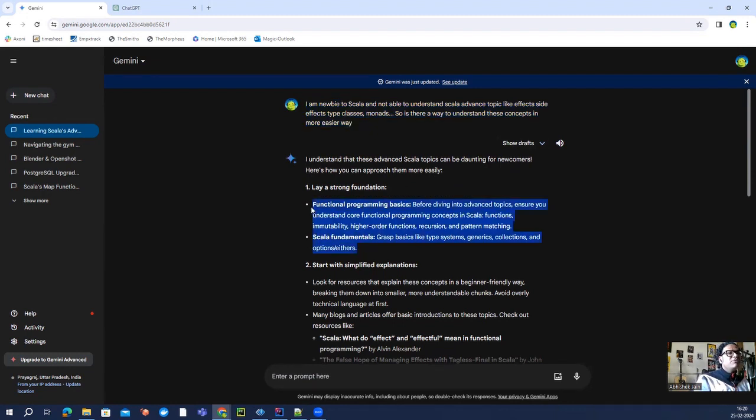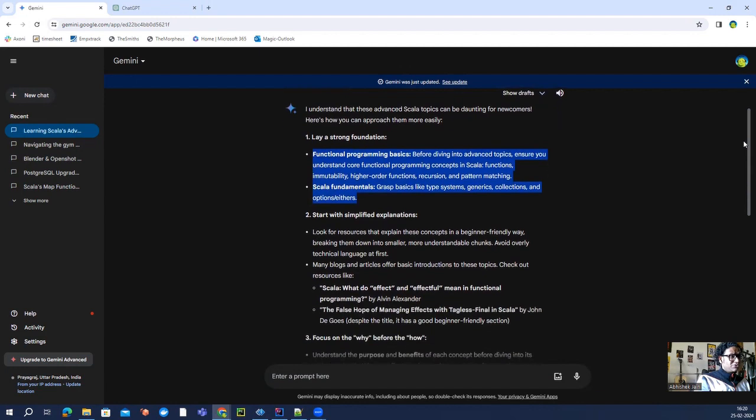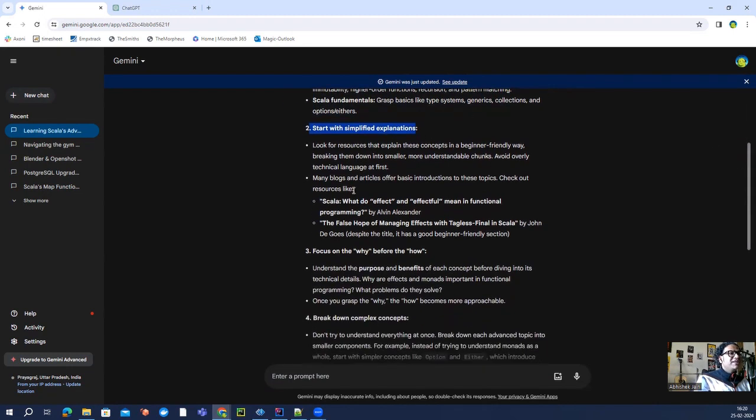Everybody knows that, you have to start with the very basics and you have to go a little slow in the beginning. You have to understand a lot of stuff which is specific to Scala, though you can make a comparison with the earlier language, relating a concept to the new concept in a new programming language. Then Scala fundamentals like generics, collections, options, and either, right? Then it gives you a bunch of references, starting with a simplified explanation.